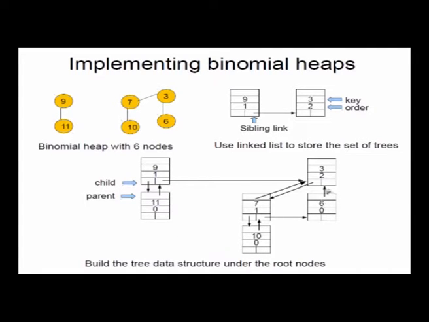And of course the parent pointer will point back to the parent. In this case only 11 has the parent 9. In this case both 7 and 6 are children of 3, so both of them have parent pointers pointing back to 3. Is that clear? Very simple data structure, a linked list data structure. What I keep is the key value, the order which I will use in the algorithm, a sibling pointer, a first child pointer (the leftmost child pointer), and a parent pointer. These are all the pointers that I keep for every node.